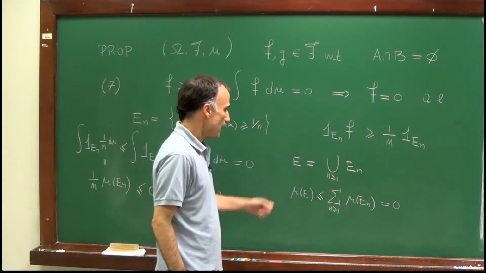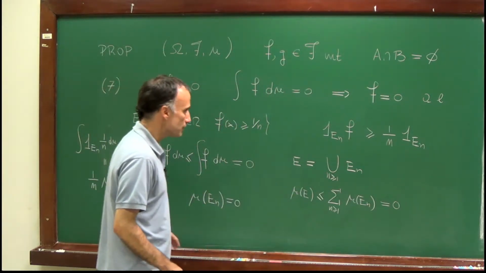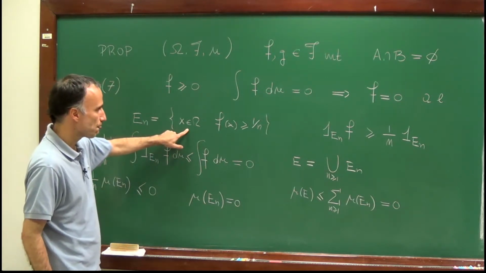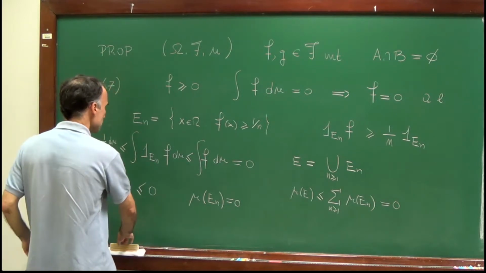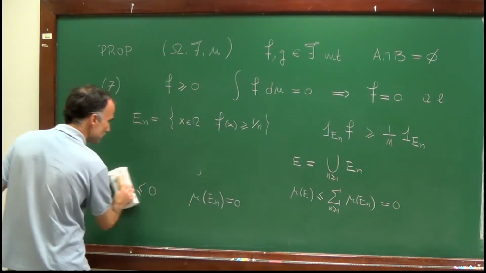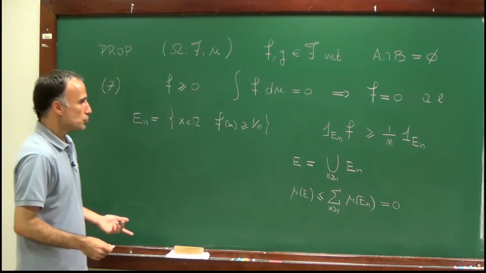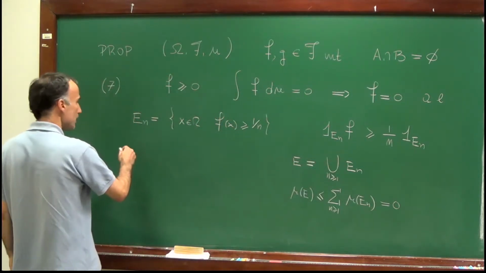Well, but on the set, let me just recall that En is this set, E is the union, and that the measure of E is equal to 0. So let me erase the sequence of inequalities, which I will not use anymore. So what is this set E?